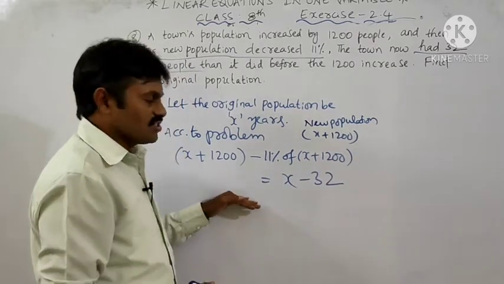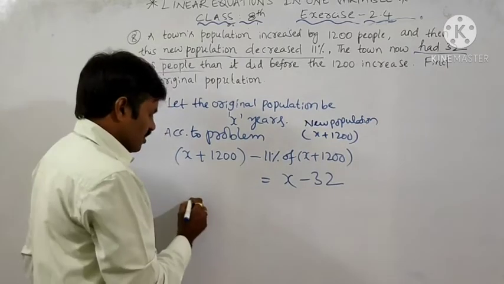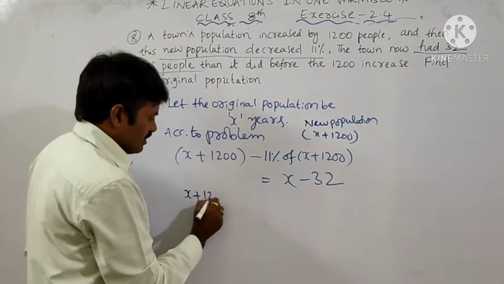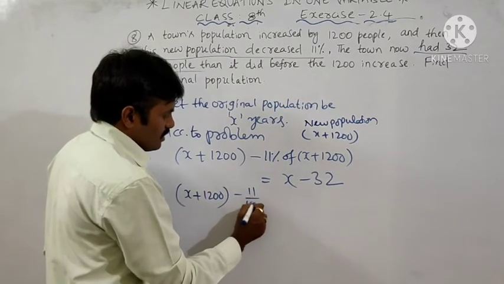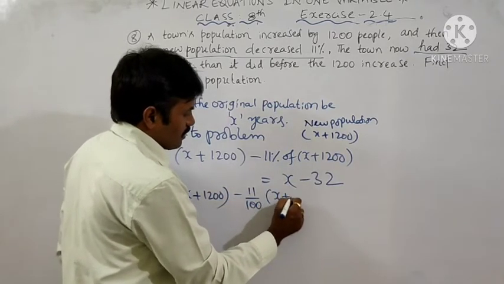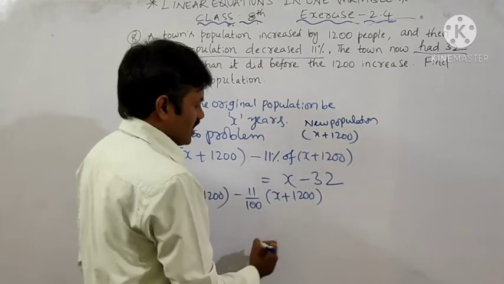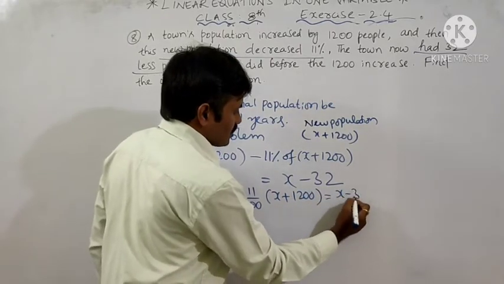Now we have to solve this equation. Okay, so we have to try to get the value of x. So 11% means 11 by 100 into x plus 1200 is equal to x minus 32.